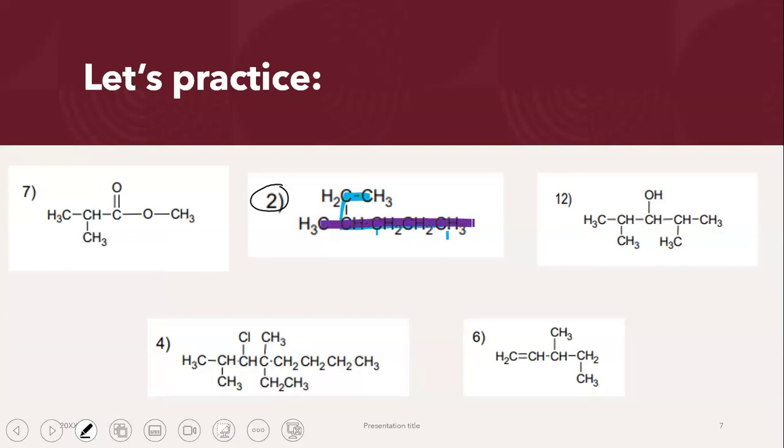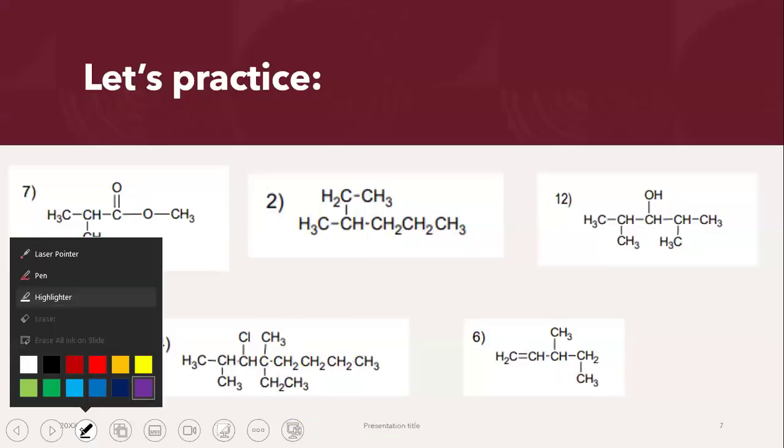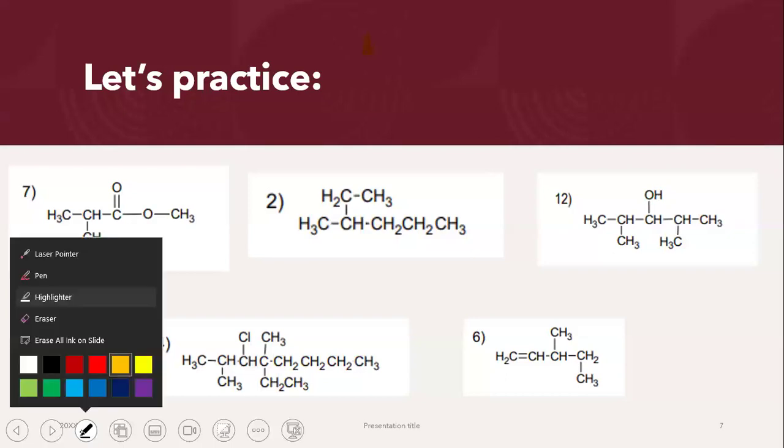So you see, it's really important to make sure that you are getting the longest carbon chain possible. If I join the carbon atoms in a chain like this, I get 5. But if I draw the carbon atoms in a chain like this, I get 6. So we will choose 6 carbon atoms. For 6 carbon atoms, we use hex. So when I'm naming my compound, I'm going to write down hex.